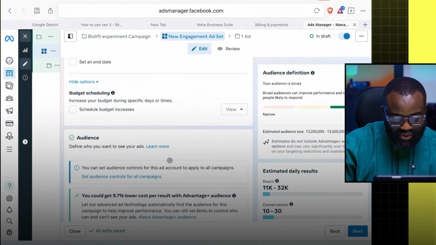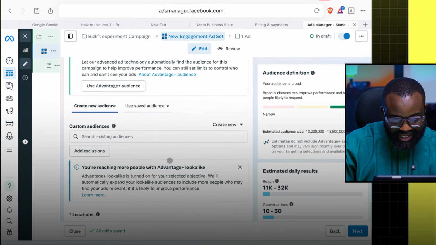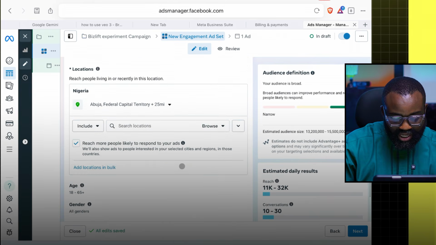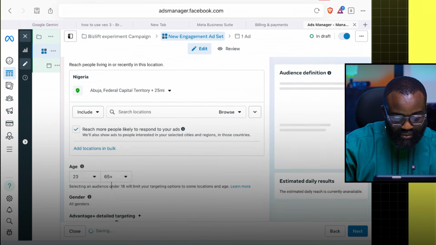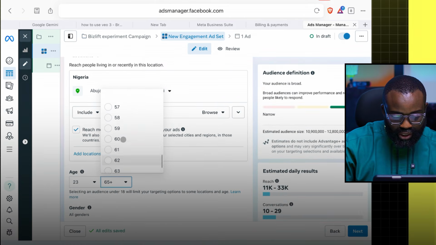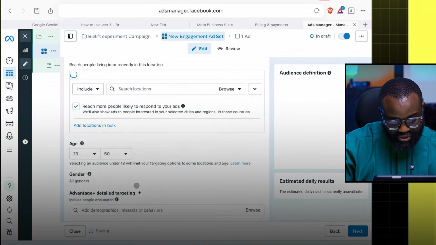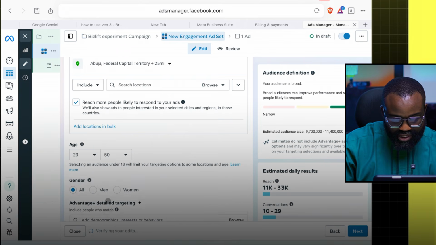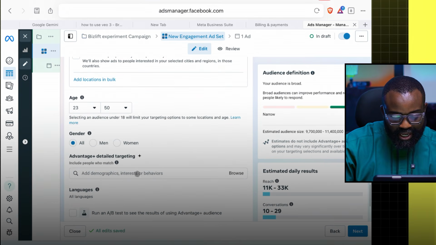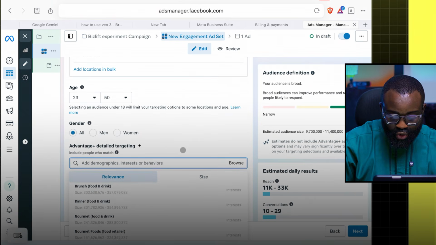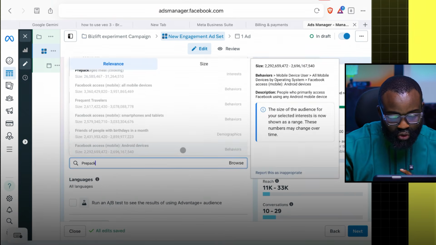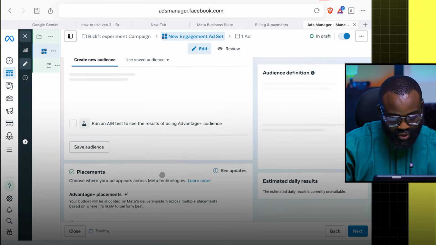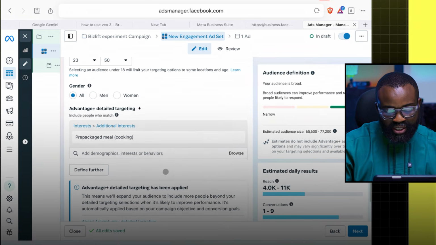Now, this is where the work is. We've put Abuja here. Age, we're going to do 23 to 50, so that's pretty wide. Gender, of course, both men and women. When it says Advantage detail targeting, I'm going to just use one interest, prepackaged meals. That's the only interest I'm going to use. Just one interest, prepackaged meals.